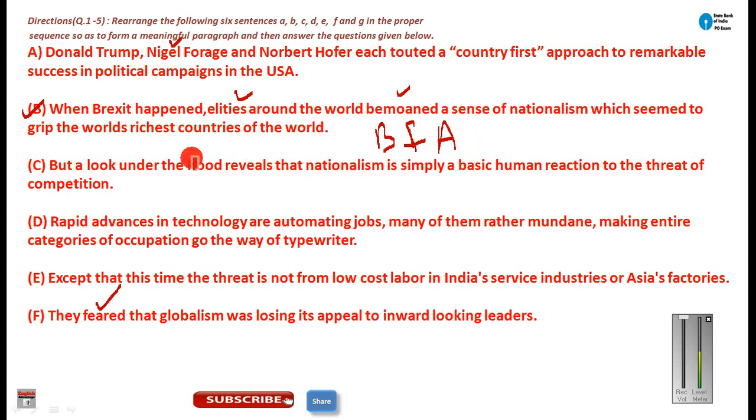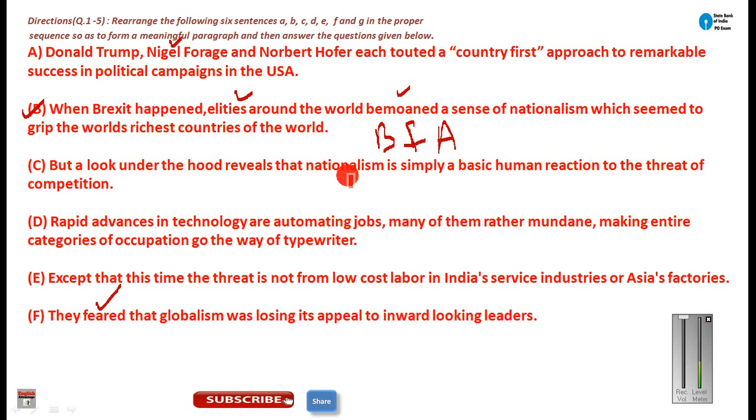Now in this sentence, just see in this sentence C: but a look under the hood reveals that the nationalism. Now in this sentence also we are talking about the nationalism. In A we are also talking about the nationalism, that is country first approach. And in this sentence also the word nationalism is coming. So this can make the mandatory pair with A.